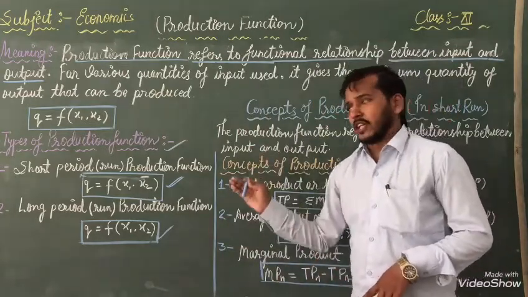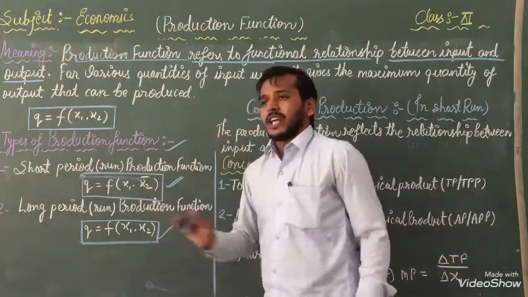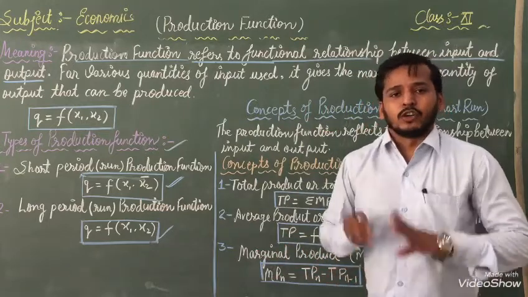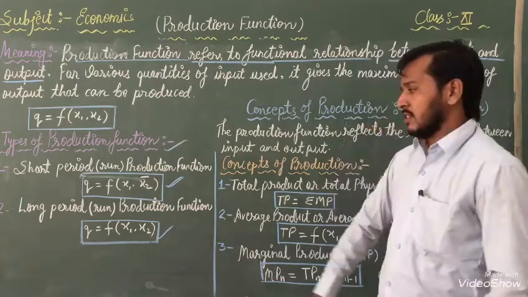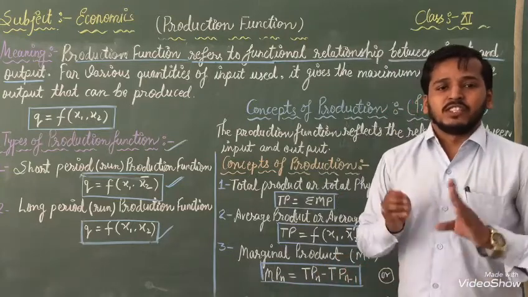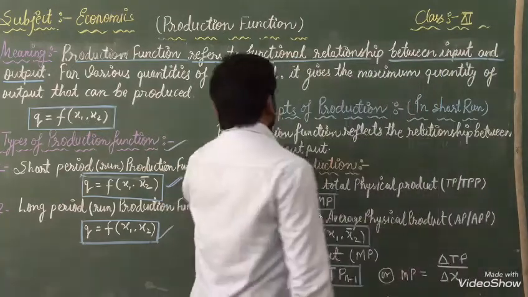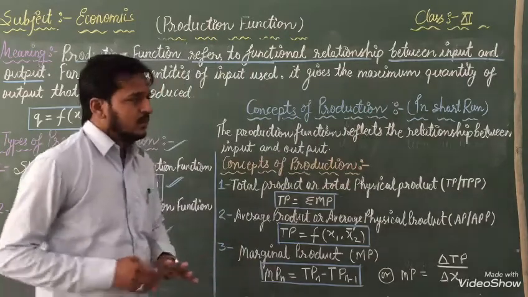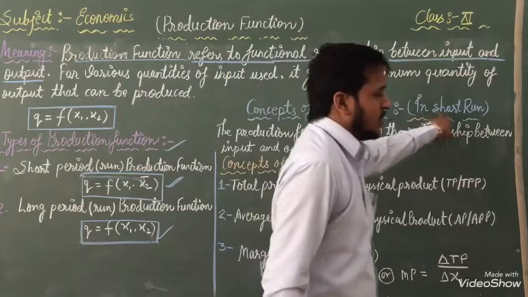Now this is, in front of you, the types of production function. Two types I had told, short period and long period, and according to that I have explained to you. Now if you want to write it, you have to pause and slowly listen to what I am explaining. You have to write it. After that, come to the next topic: concept of production. Concept of production we will read, but in the short run.